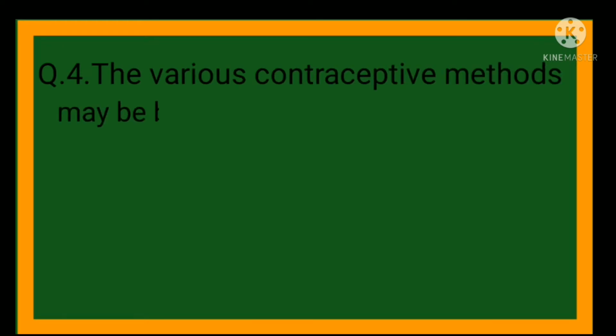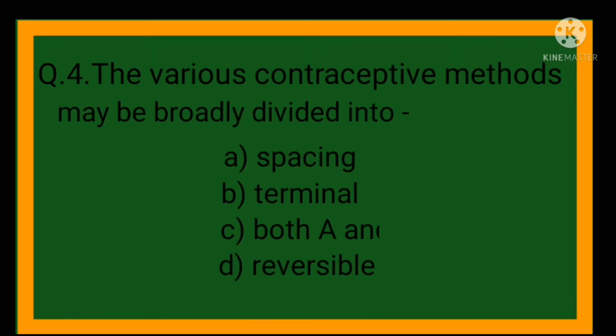Next question number 4. The various contraceptive methods may be broadly divided into: options are option A, spacing; option B, terminal; option C, both A and B; option D, reversible. So here the correct option is option C, both A and B. That means the various contraceptive methods are divided broadly into two groups, that is spacing and terminal method.